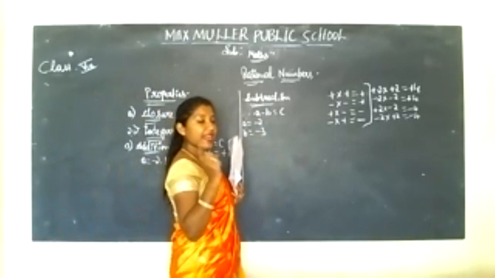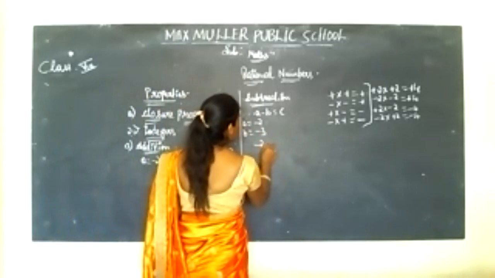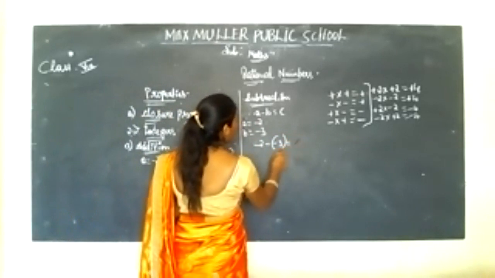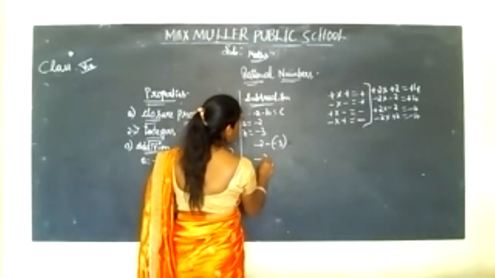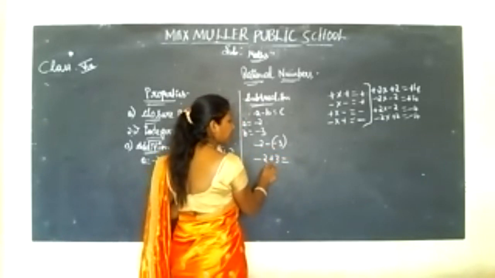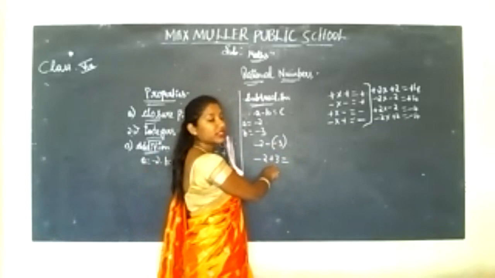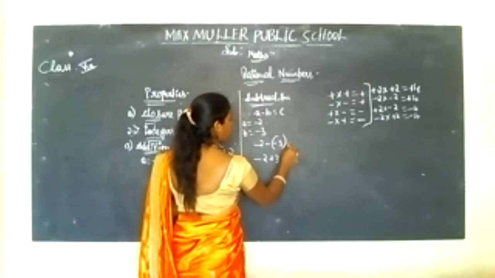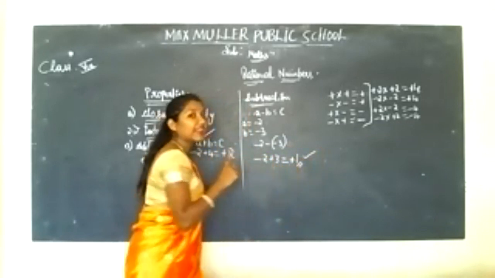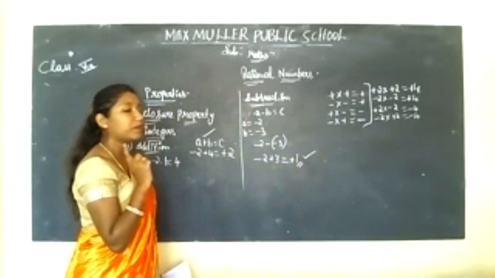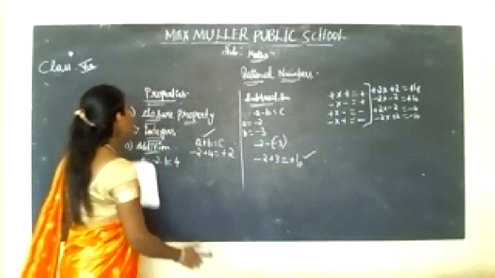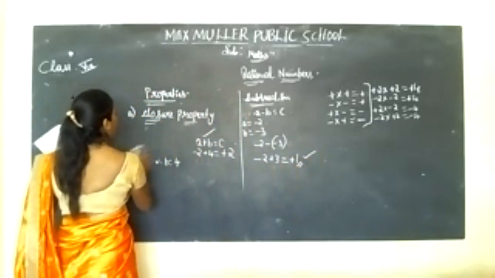Both are having negative values. So -2 minus of -3 is equal to how much will you get? Here -2 minus into minus +3. So one is positive, another one is negative. You have to subtract and put the greater number's sign. +1 you will get. So here also you are getting the integer value as +1. So this condition holds good. Understood? It holds good.